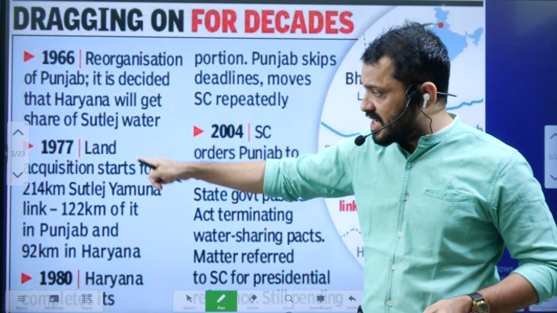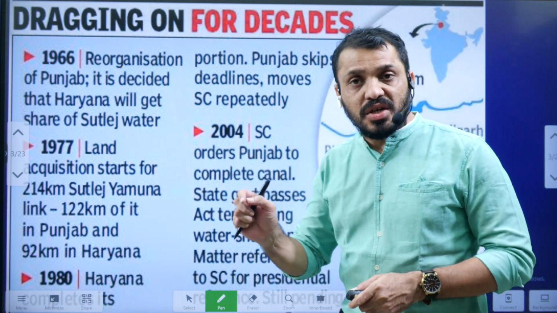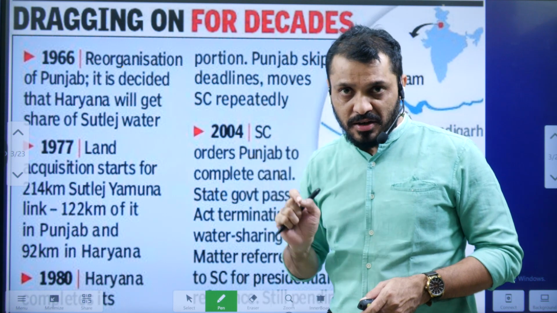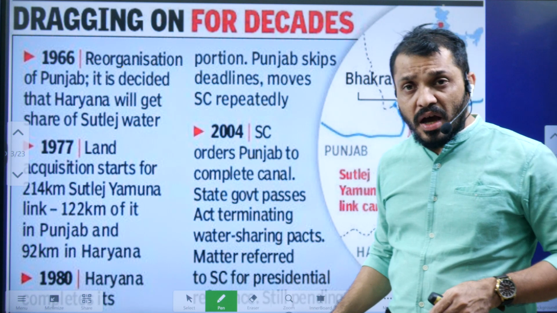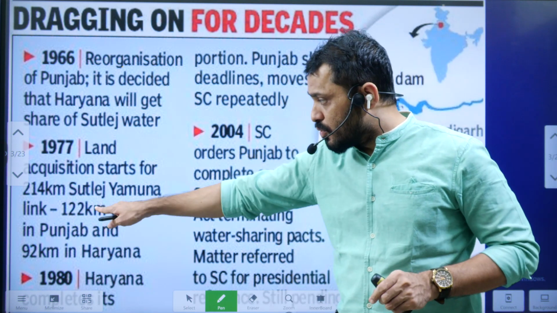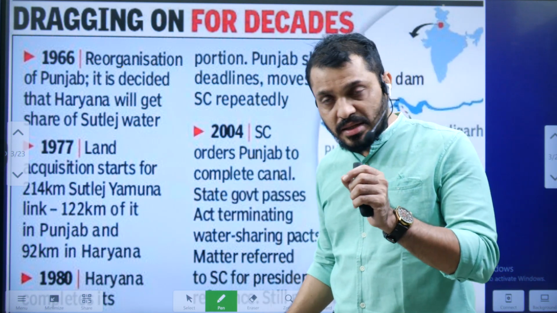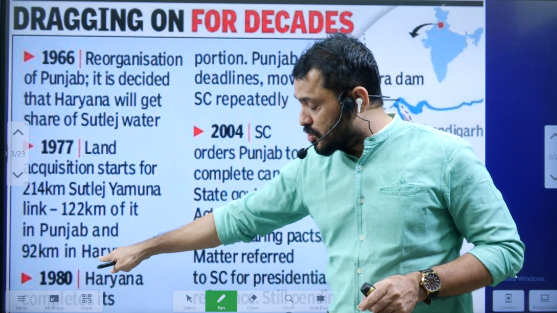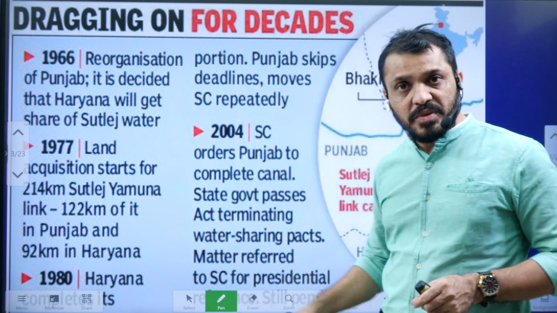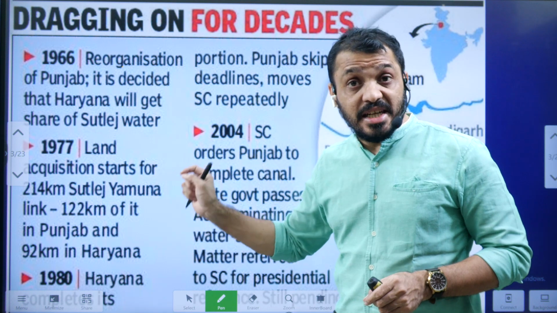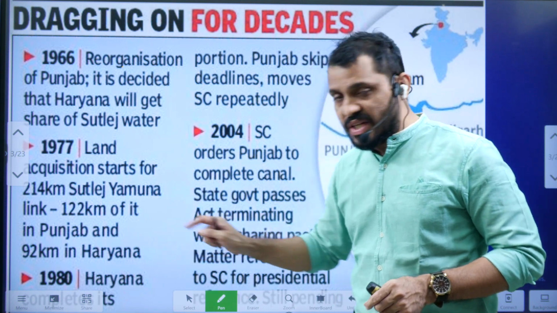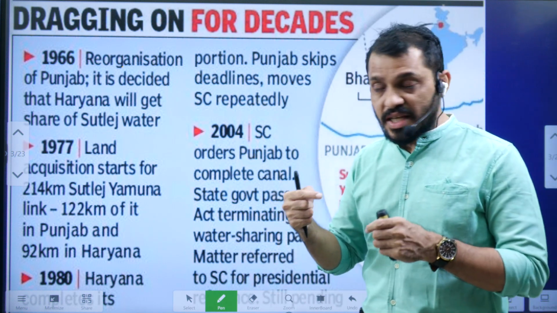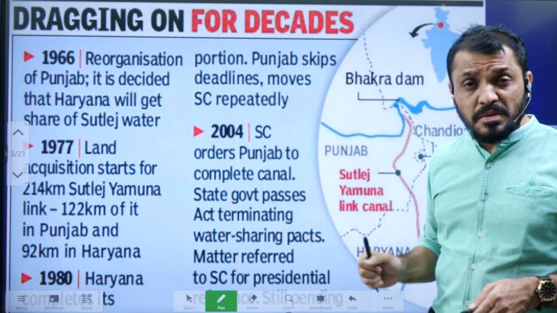In 1977, land acquisition was started for this Yamuna Sutlej link canal. The canal length is 214 kilometers. Out of this 214 kilometers, 122 kilometers is in Punjab, whereas 92 kilometers is in Haryana. By 1980, remember, 40 years ago, Haryana finished the canal construction in their part, but Punjab failed to do so.